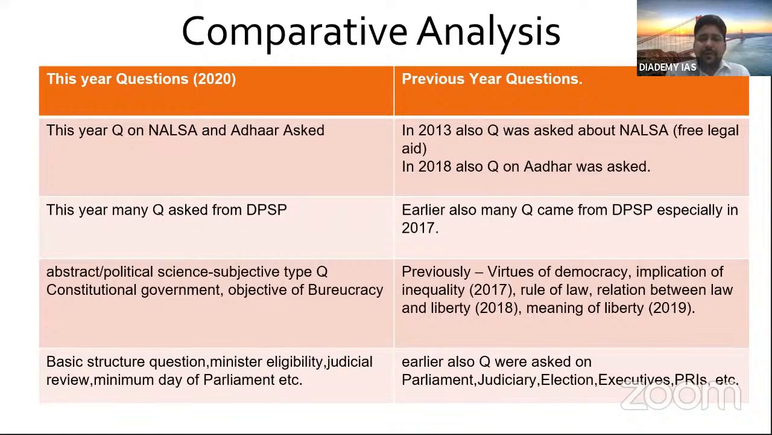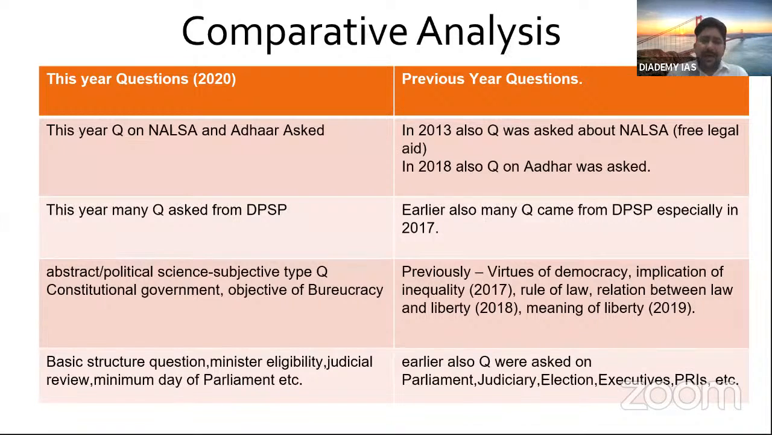Then in 2018 there was a question on Aadhaar. If many of you have seen the 2018 question paper, there was a question on Aadhaar, right? This year also the question was based on Aadhaar, but in greater depth. So obviously UPSC will not repeat the same question, although it happened in 2015.